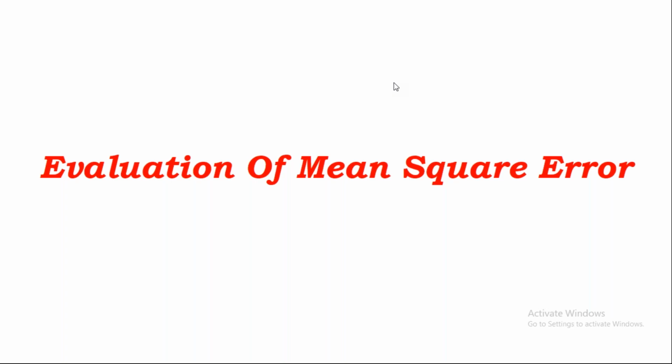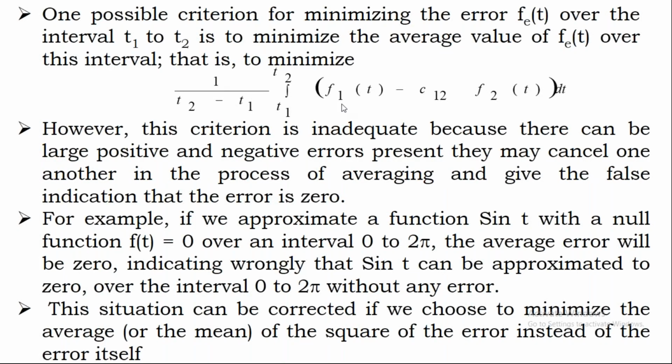Now in today's class, before going to the topic in detail, if we see the average value which we can calculate from the error function, given by fe of t, you can write fe of t equal to f1 of t minus c12 into f2 of t.